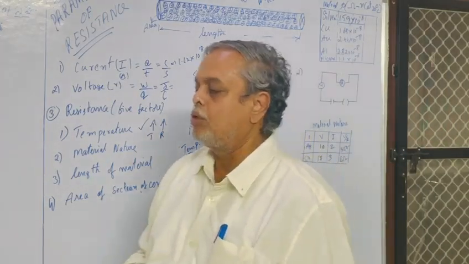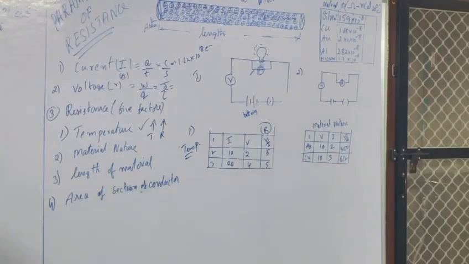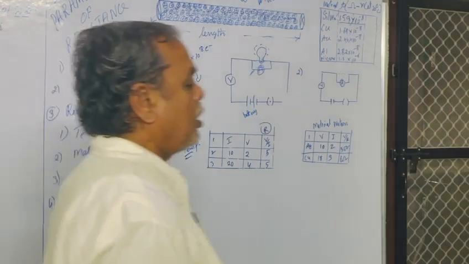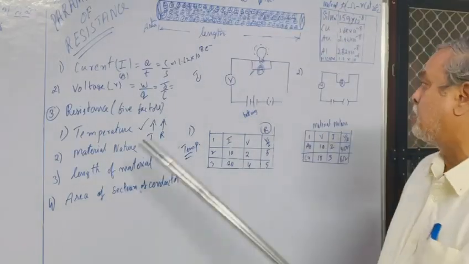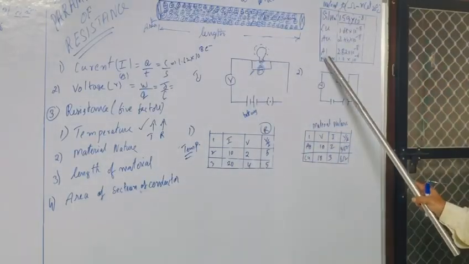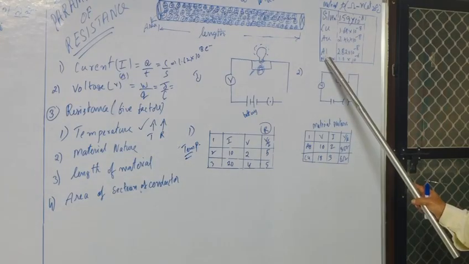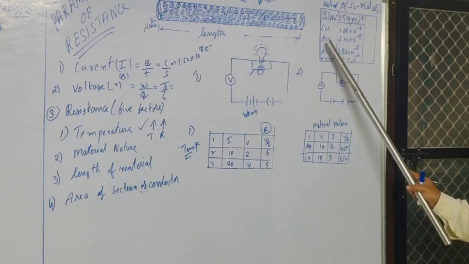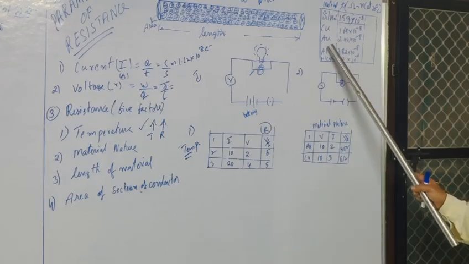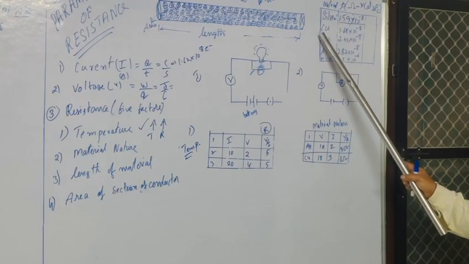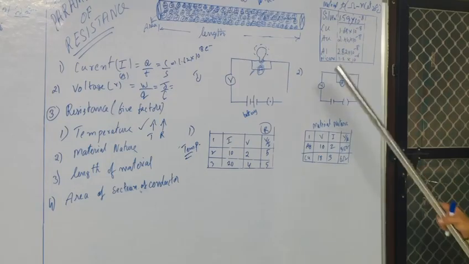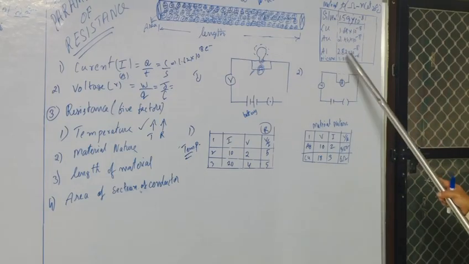What are the wires used on the electrical board? What materials are used nowadays? Not copper nowadays, aluminum is used. In olden days copper was used. Because of the cost, aluminum is used nowadays. Gold also costs more, that's why it is not used. Nowadays in houses copper is used, outside on poles aluminum is used.